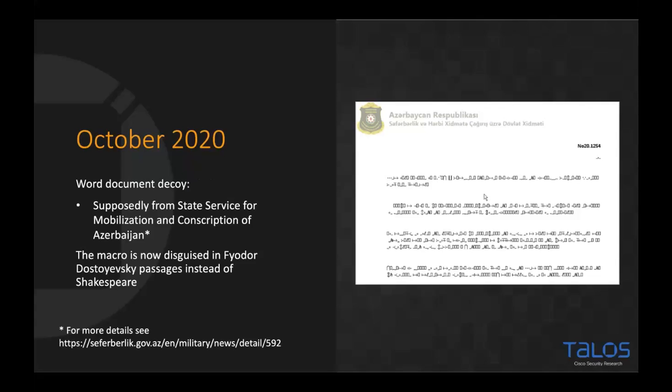We also saw in this that the macro now has some Fyodor Dostoevsky passages, from a book called The Brothers Karamazov. It's a modernization of Russia book. We also saw Python replaced with Lua to download the final payload and execute it. Lua is not something that malware actors tend to use very often. It can be quite beneficial because it's very fast and very small. So we're going to have a look at the Lua output in a moment as well.